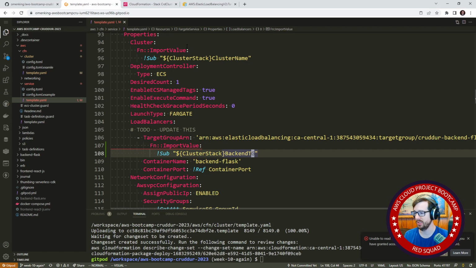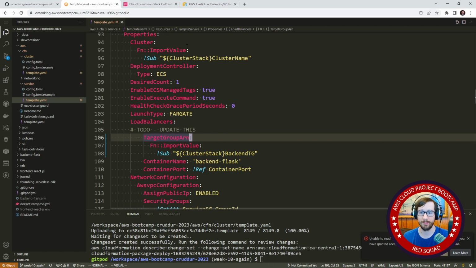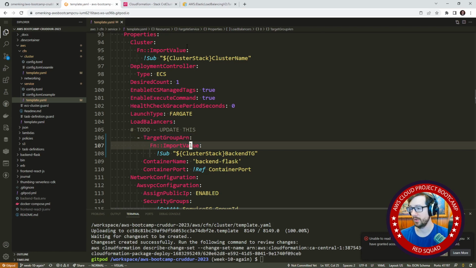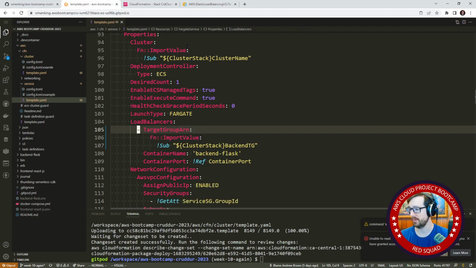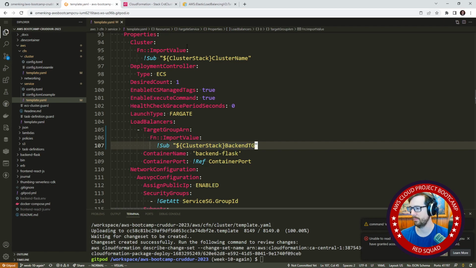So we have backend TG. This would also be a great opportunity to maybe use mappings where we could alternate between two values. I'm not sure how you do that with import values. I don't usually use conditionals or mappings with CloudFormation very often, but it could be a great opportunity to do that. So I'm going to go here and just take out that comment. And so I believe that is correct, except that it's supposed to say ARN on the end there.